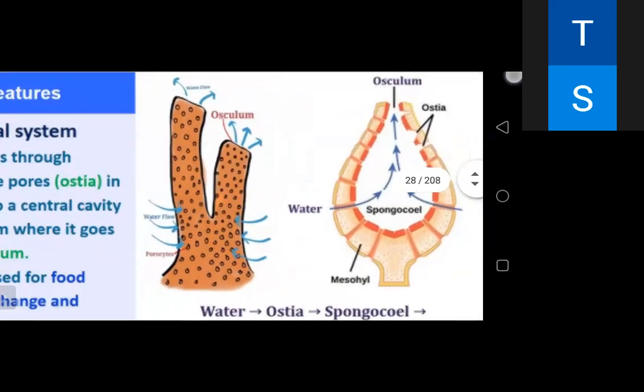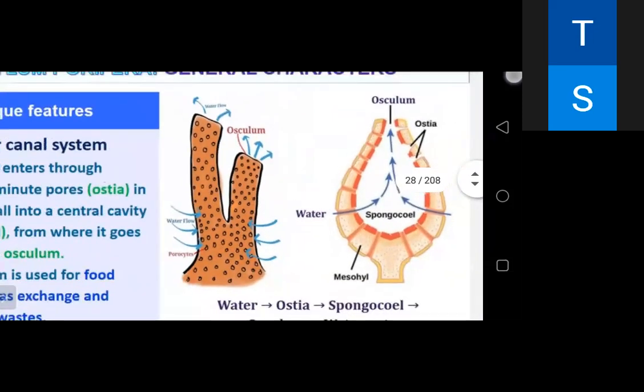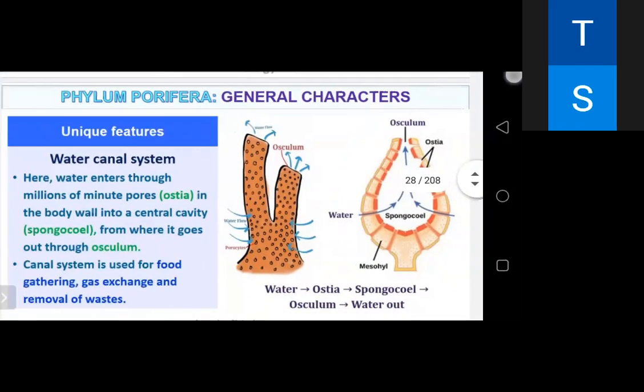One is the LS, sorry, longitudinal section you can see here, and the canal system is used for food gathering, gas exchange, or removal of waste. So water moves from the ostia, then spongocoel, then osculum, then water out. So this is all used for digestion, circulation, respiration, excretion. They have only these kinds of things.